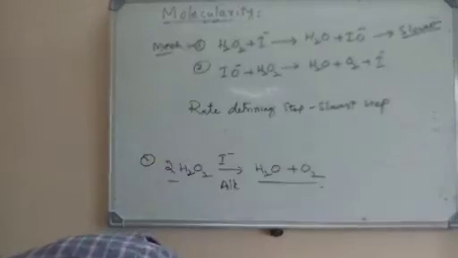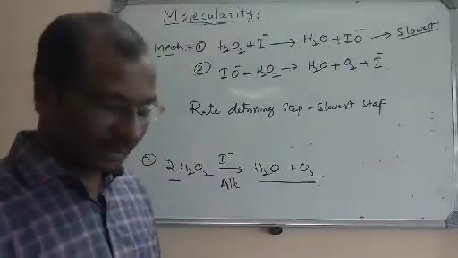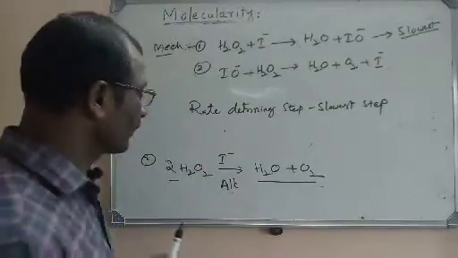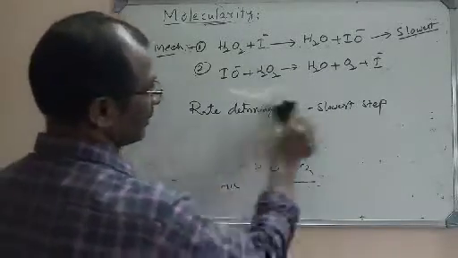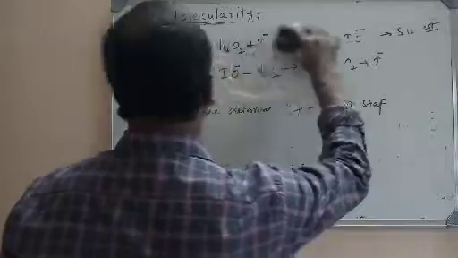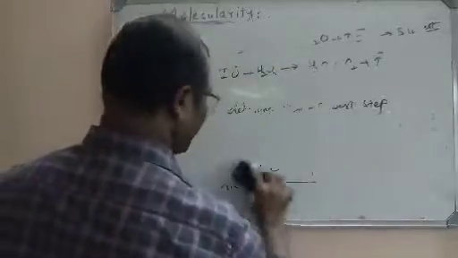So this is about the molecularity. Molecularity is simply the number of reacting molecules that are colliding simultaneously in a chemical reaction. Maybe molecules or ions or atoms, but it is a theoretical value.